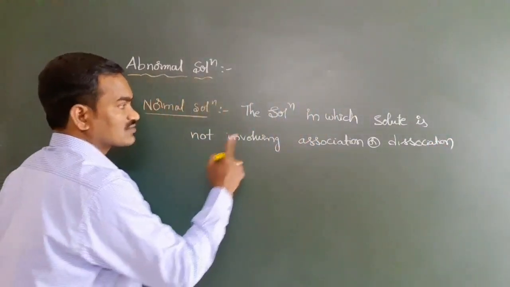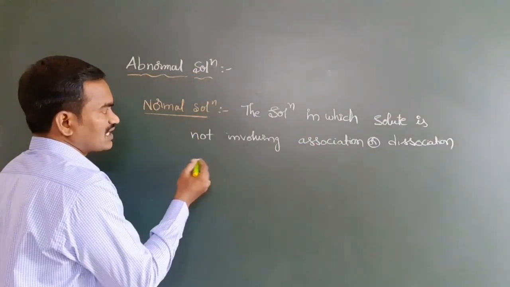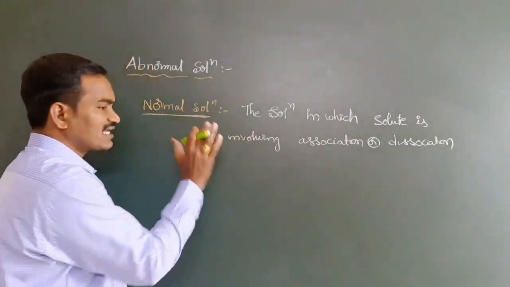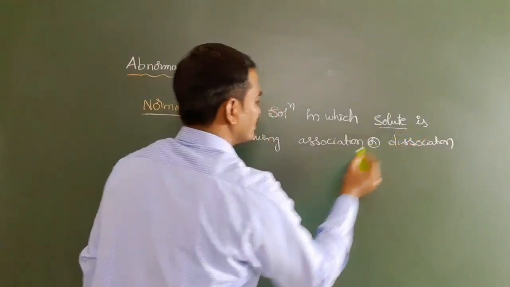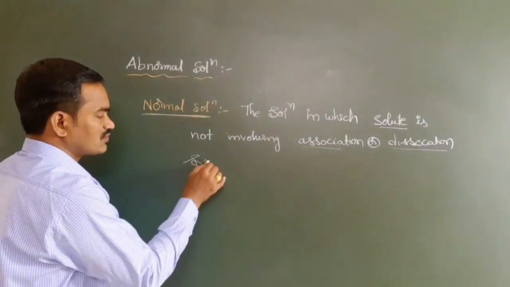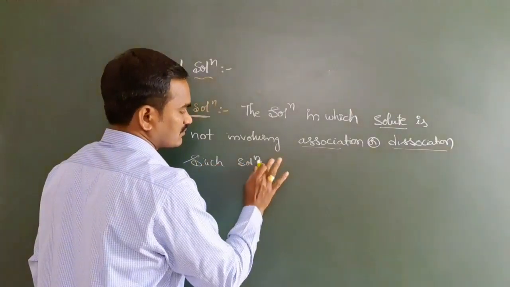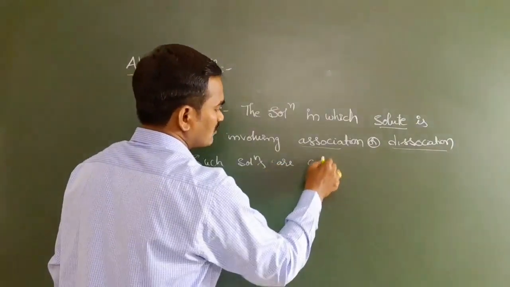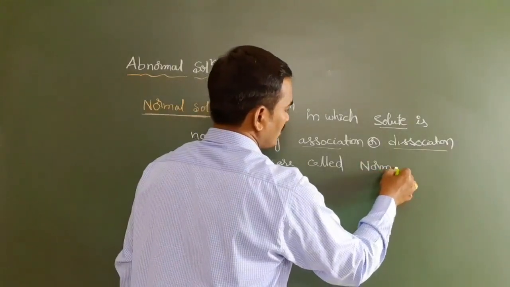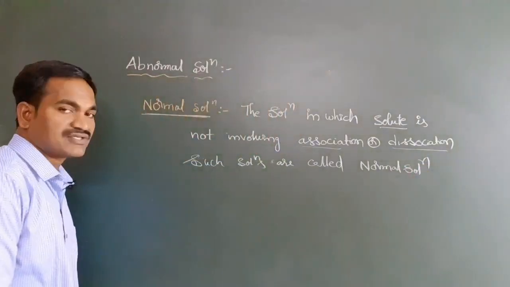Such type of solutions we can call normal solutions. You take any solution where the solute is not involving in association or dissociation, such solutions are called normal solutions.